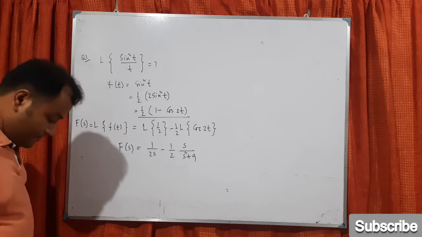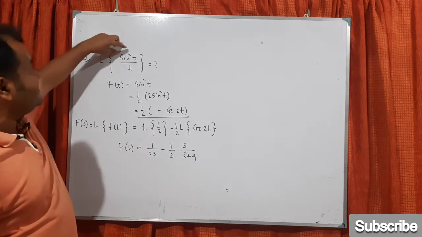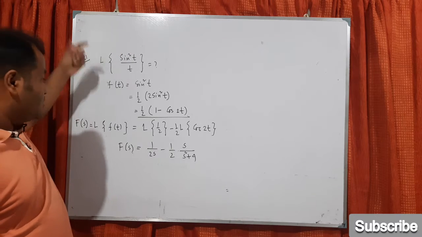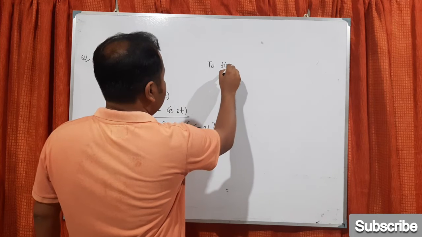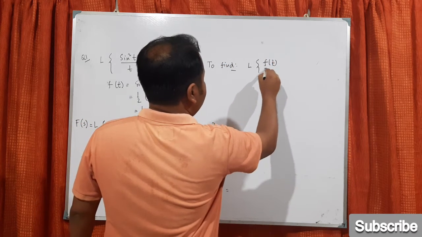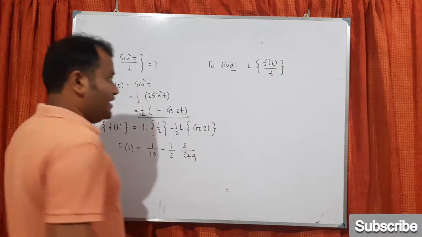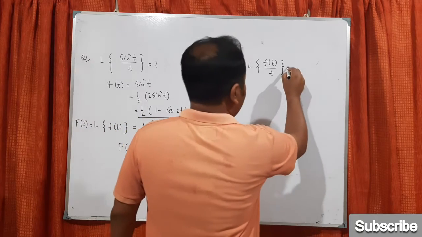So you have got this. But actually, what we have to find? Actually we have to find sin squared t divided by t. So basically, we have to find L of f(t) by t, because f(t) is sin squared t. Now as per the formula, what is this?